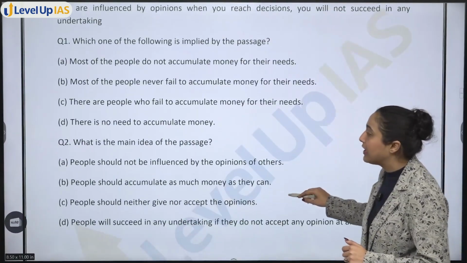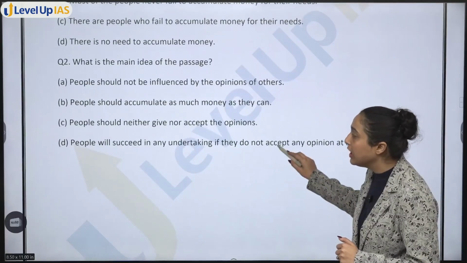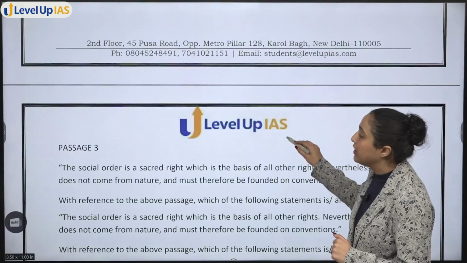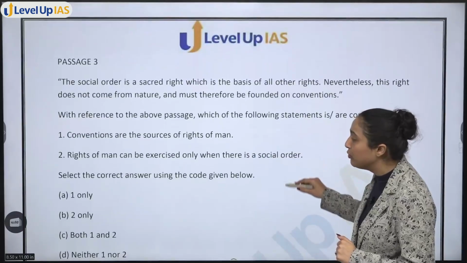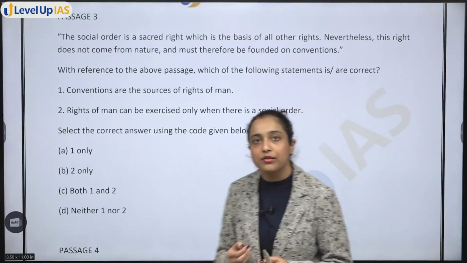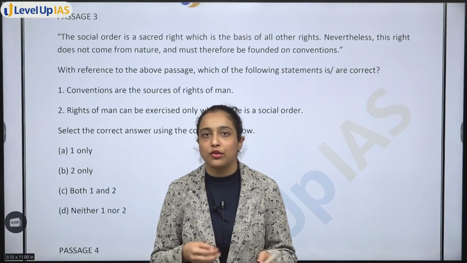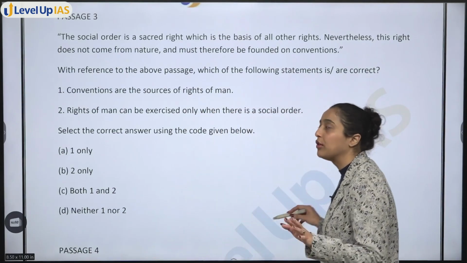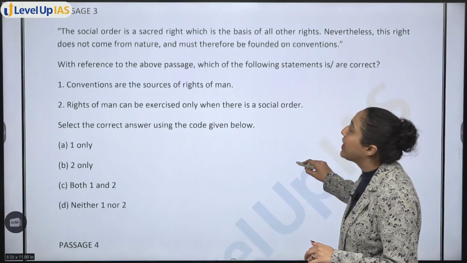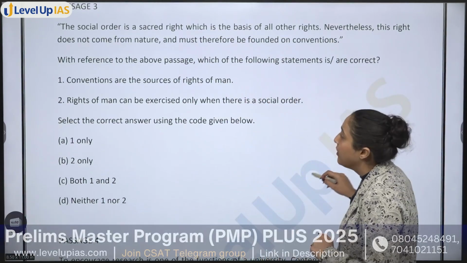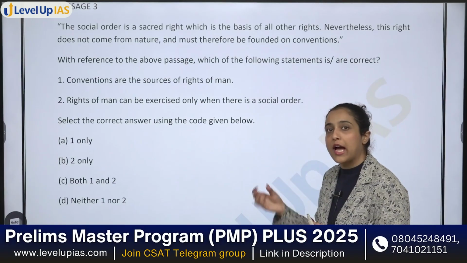So you can see that before 2023, the passages that were asked had less length, and the questions were also more. But after 2023 and in 2024 as well, the passages had only 1 or 2 questions, not more than that. Now you see passage number 3 is just a 2-line passage, okay? But we'll see what we have to analyze from here.